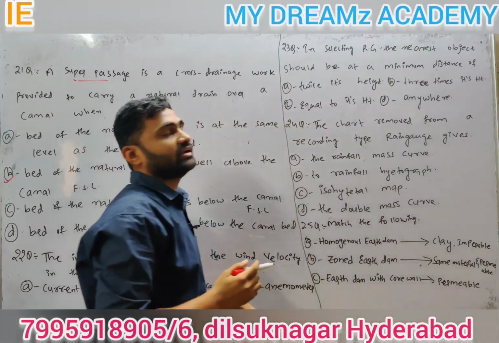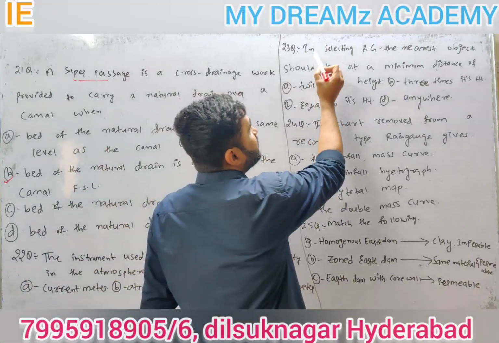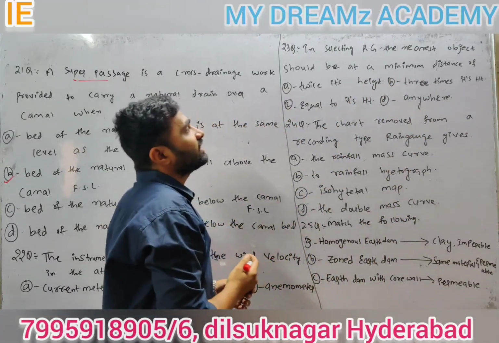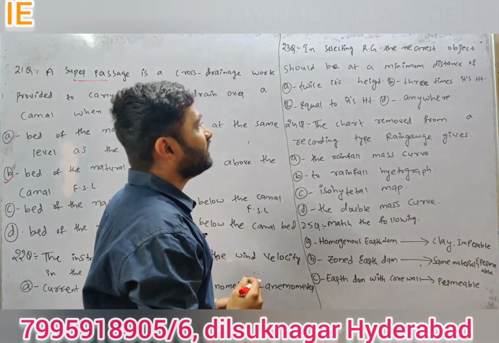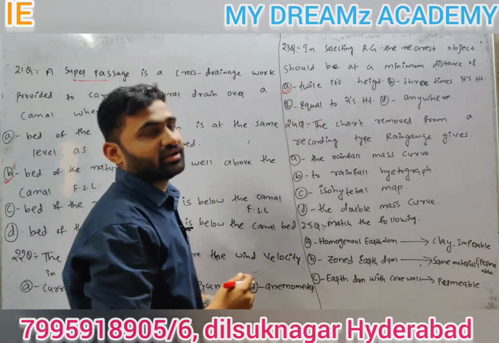Coming to 23rd question: in selecting rain gauge, the nearest object should be at a minimum distance of... We have different types of rain gauges, recording and non-recording. The nearest object should be at a minimum distance of twice its height, 3 times its height, equal to its height, or anywhere. So twice its height is the correct answer.